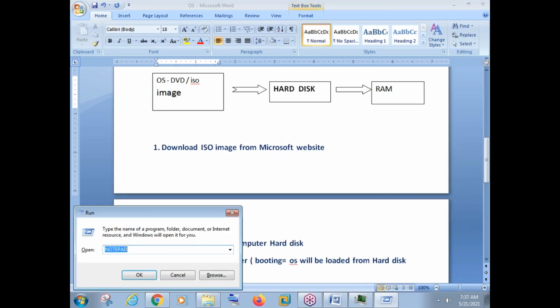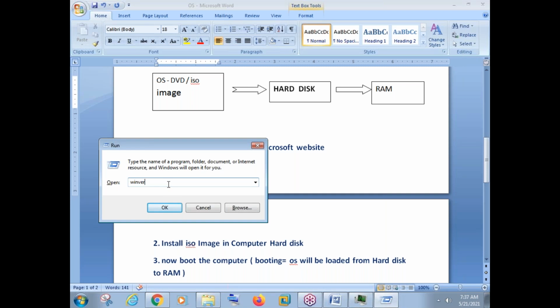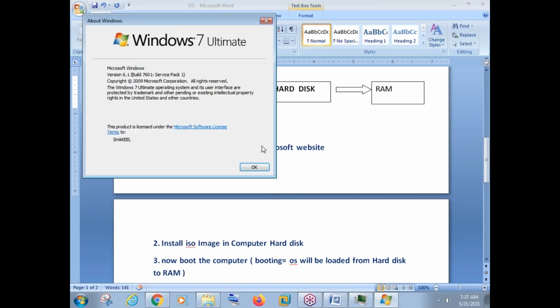How to check that? If you go to run, there is a command here called winver. Win means Windows, ver means version, Windows version. Just say winver and say okay. So my Windows 7 is Ultimate here. In this same way you can check your version, whether it is Windows 8 or Windows 10. Just go to run and say winver. It will show you the version of your OS. If it is professional or ultimate, that means it is a better operating system. But if it is a home basic version, that means it will not support many applications. It will support only some basic applications.